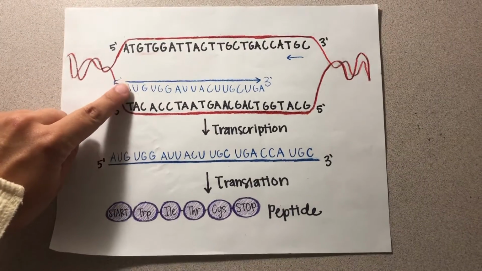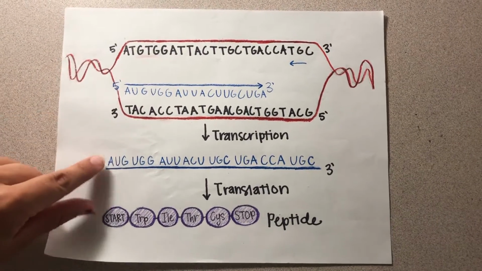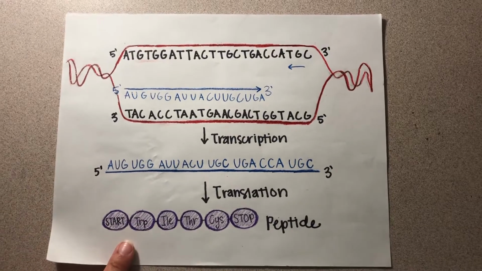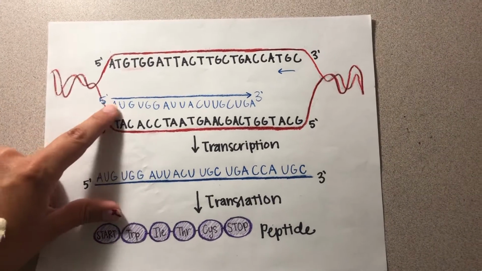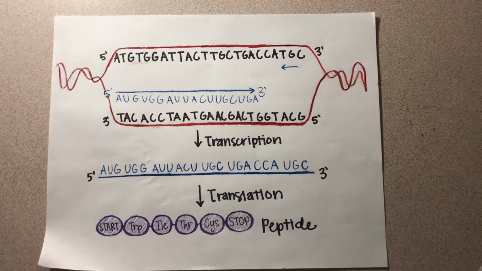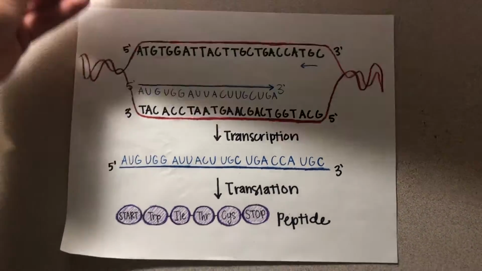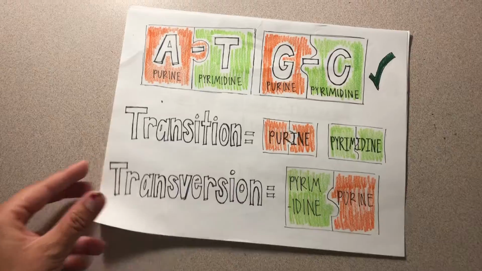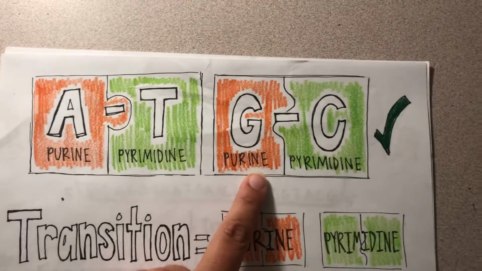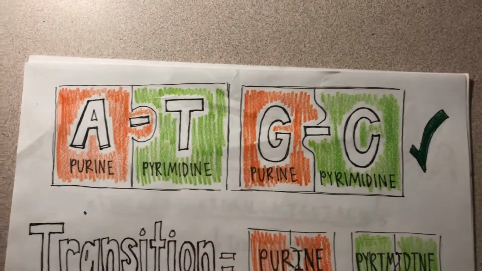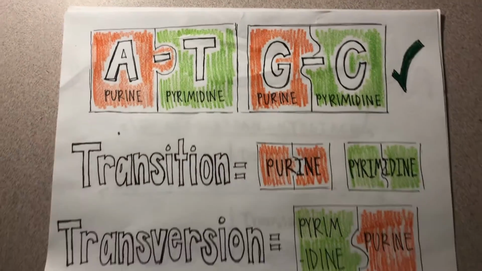Here we have a DNA strand that has been coded into an mRNA strand and then a polypeptide chain. But when this coding from DNA to mRNA occurs, mistakes often happen. So originally we were supposed to have an A and T pair together and a C and a G pair together in the DNA to mRNA transition.